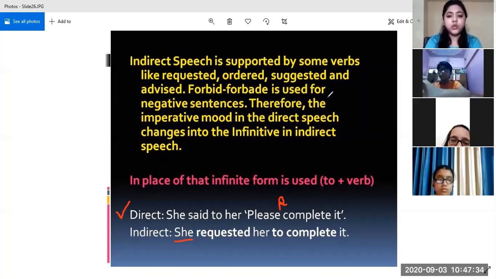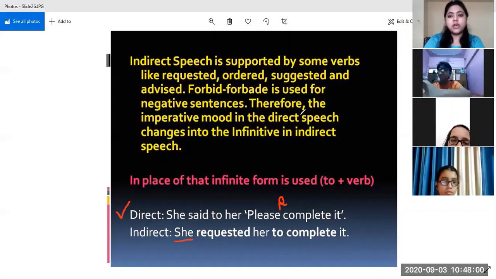It will be to complete. I told you that when we change a verb into its infinitive form, we simply add "to" with it, and it changes into its infinitive form. So this is the infinitive form of the verb complete. To complete it, it will come in its own place. I hope it is clear to you. I hope you will get it.